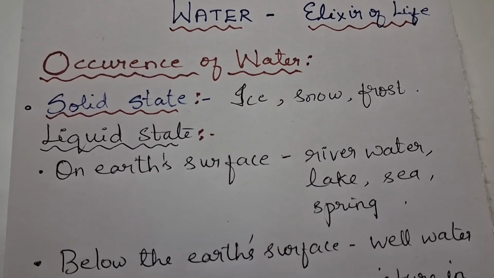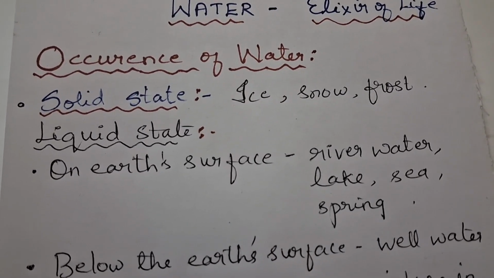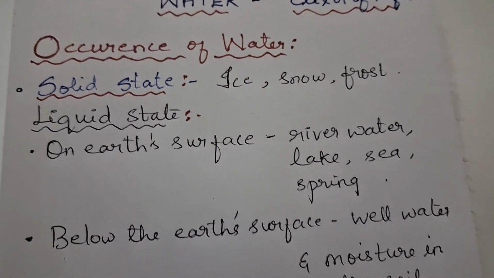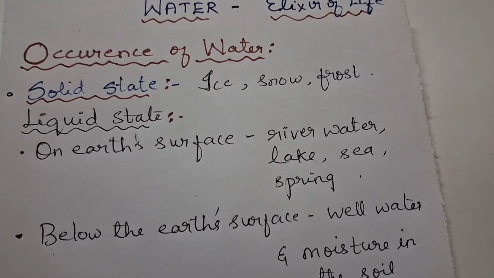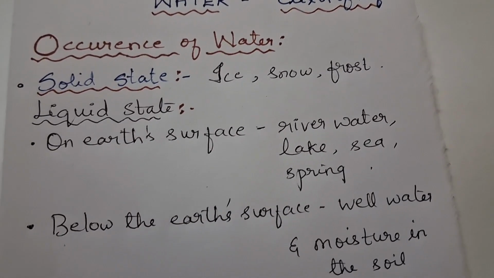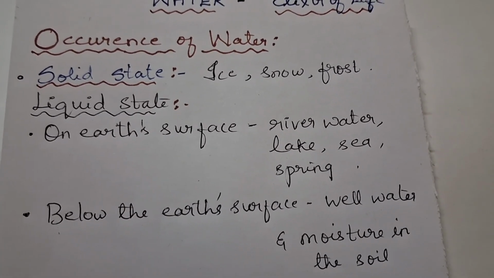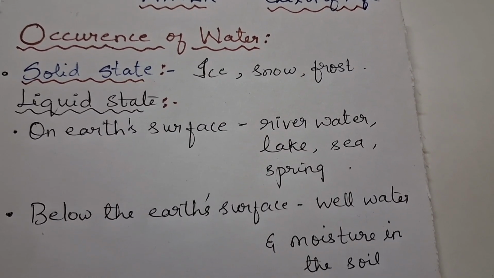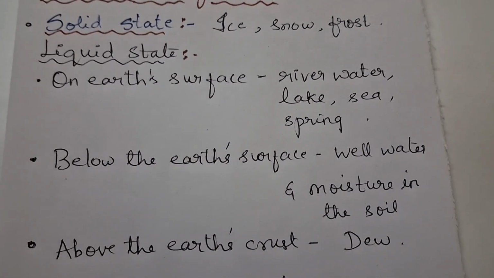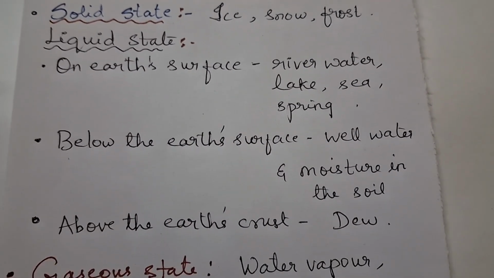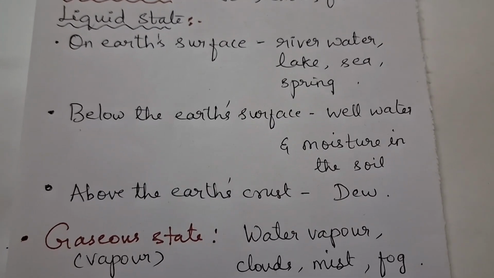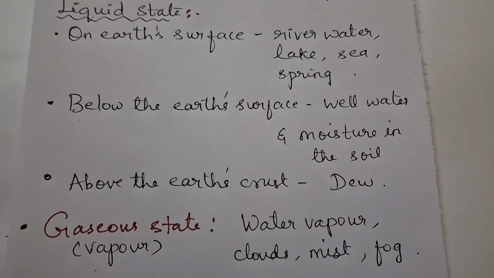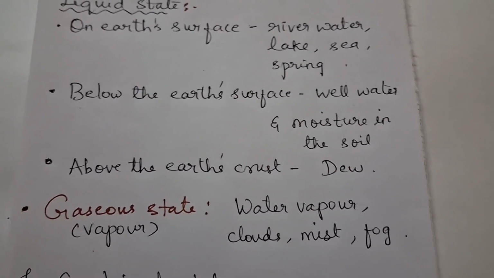In solid state, it occurs as ice, snow, frost. In liquid state, on the earth's surface, you find it as river water, lakes, seas, springs, and below the earth's surface, you find well water and moisture in soil. Above the earth's crust, you find it as dew. In gaseous state, water vapor, cloud, mist, and fog.